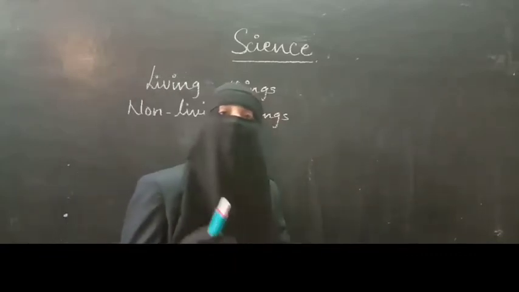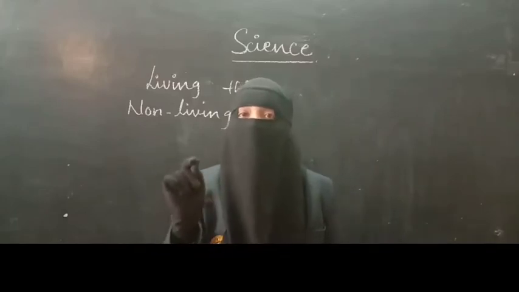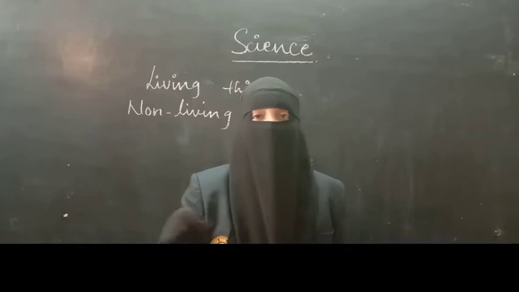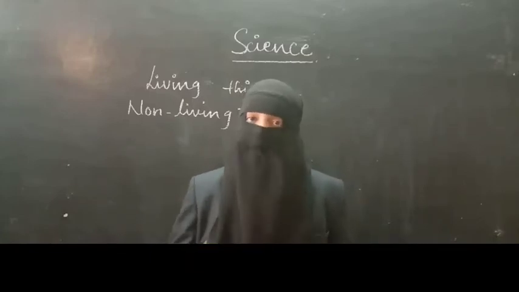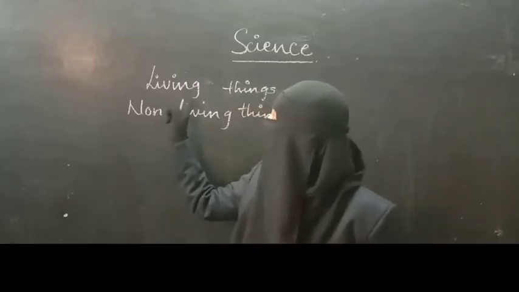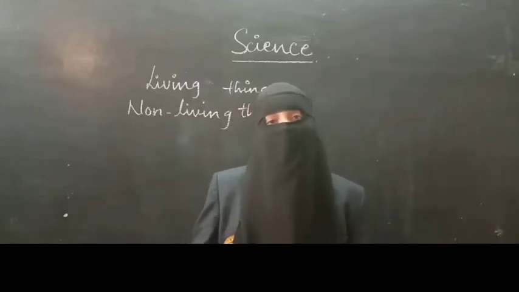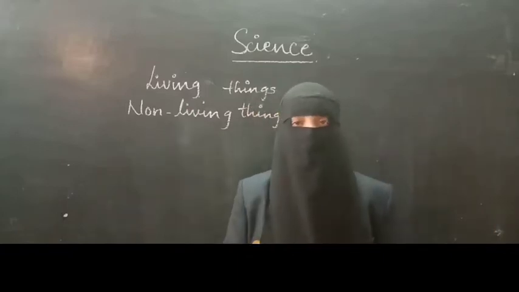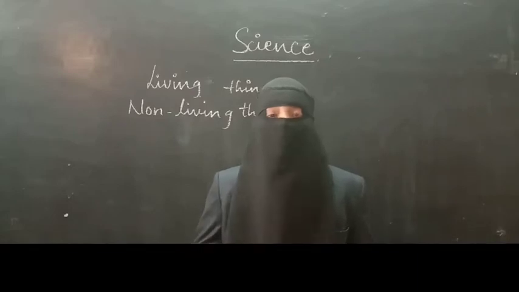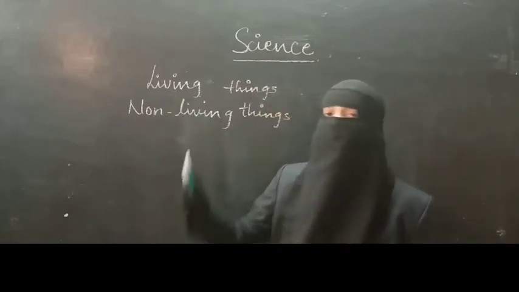In the same way, there are certain characteristics of living and non-living things which we'll be learning in later classes. But remember, things which respire are living things, and things which can reproduce, which can have their babies, also come under living things. For example, your mama's baby is you, your parents' children. That means we can reproduce. Human beings are an example of living things. Things which can breathe, grow, reproduce, and move from one place to another are considered living things.